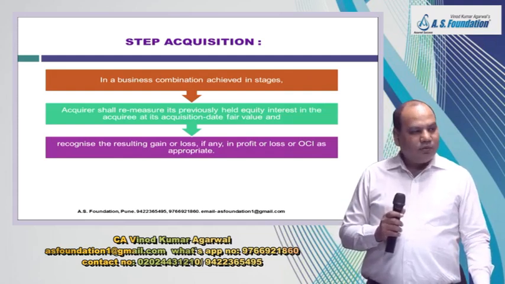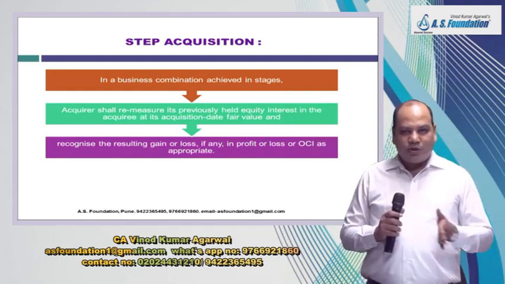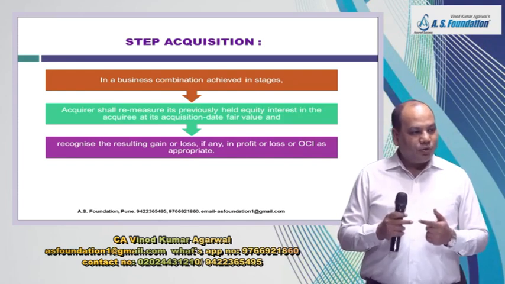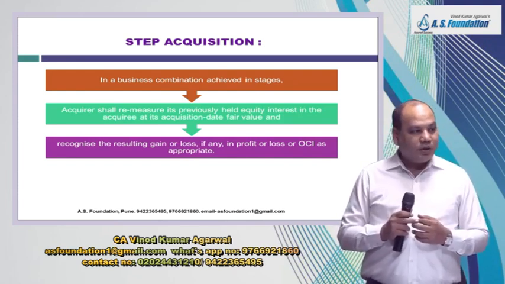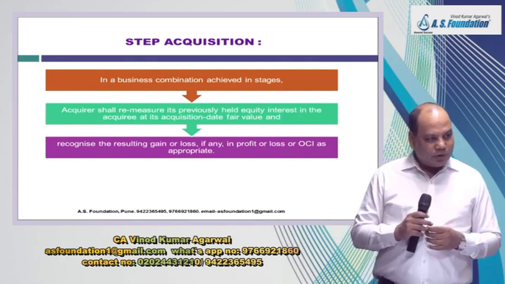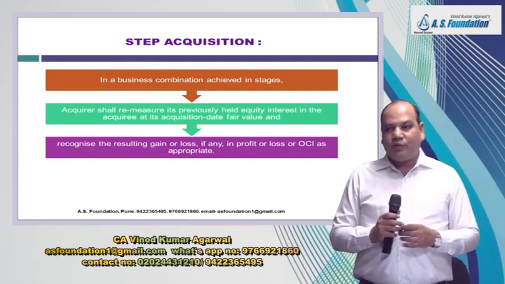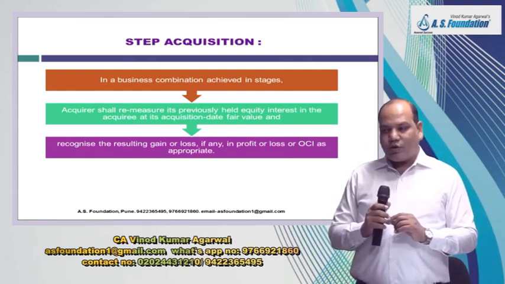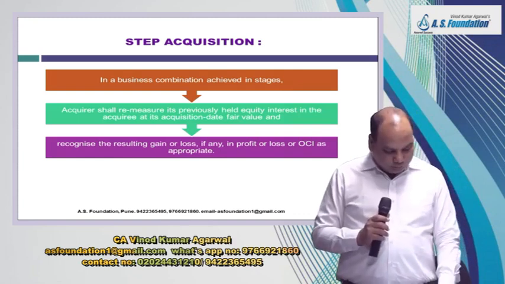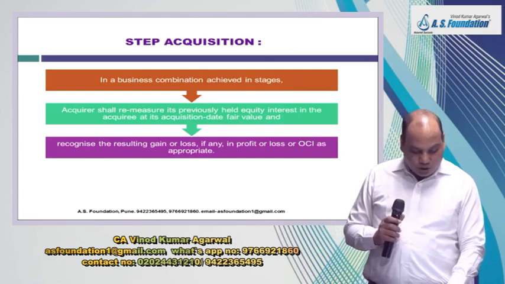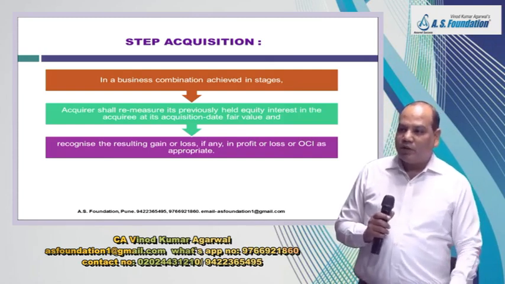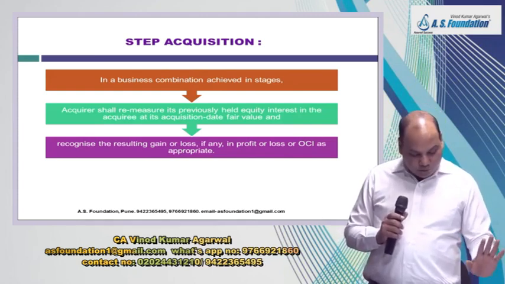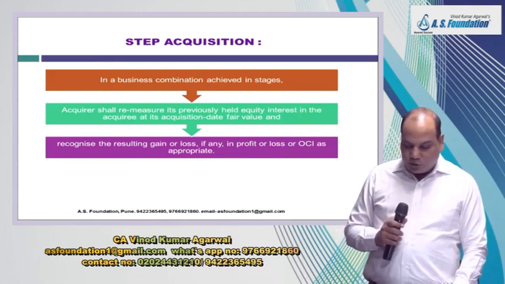When you acquire an additional stake and an associate becomes a subsidiary, treat it like two events: one, disposal of the associate, and second, acquisition of a subsidiary. So what you do on disposal of an associate or joint venture, the same treatment you will give when an associate or joint venture becomes a subsidiary. Any amount in OCI, if it is to be reclassified to the P&L account, will be reclassified. If it is not to be reclassified, it will remain in OCI only. So that is about step acquisition.